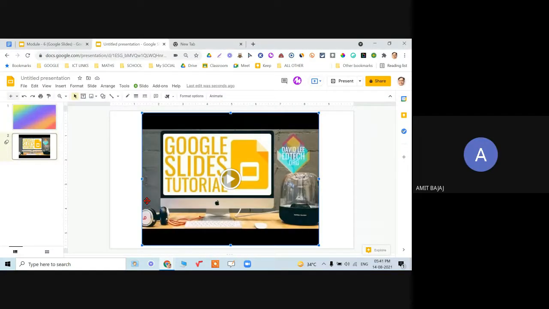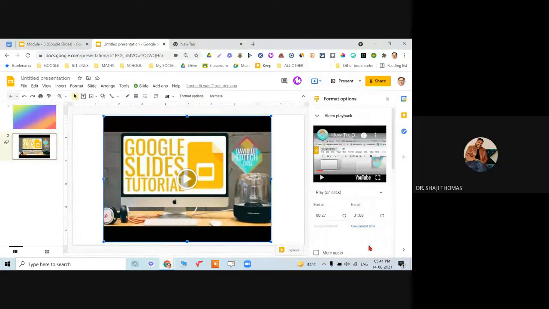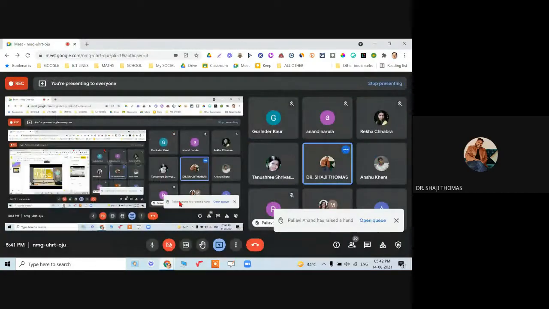Which kind of a pop-up are you talking about? About the video, like when we inserted it. Okay. Look at the bottom, the format option. Where is it? Click on the format option. It will be here. Format. Got it.